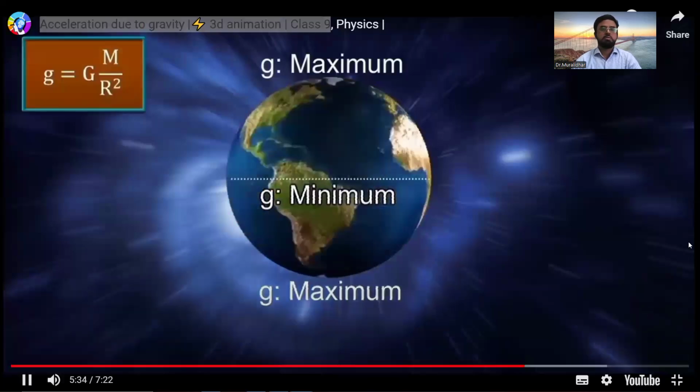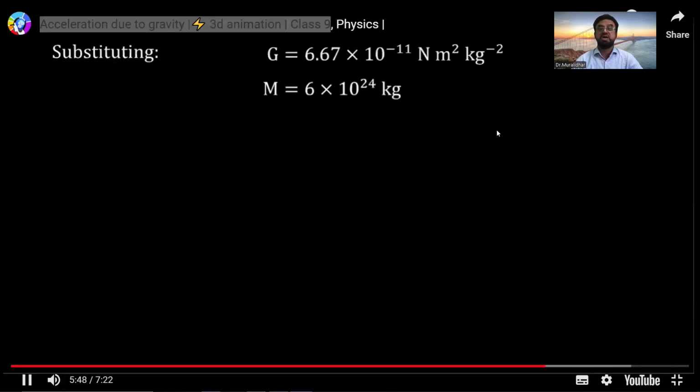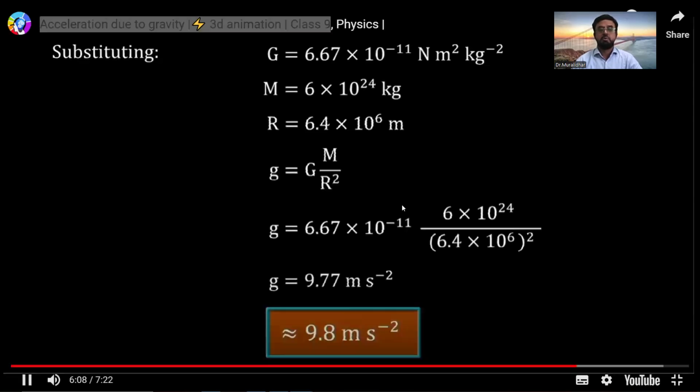To calculate the value of acceleration due to gravity, using the formula I derived, g, we need to substitute the values of the universal gravitational constant G, the mass of the Earth M, and the radius of the Earth R. On substituting and simplifying, we approximately get 9.77, or approximately 9.8. So the value of g on the surface of Earth is approximately 9.8 meter per second square.